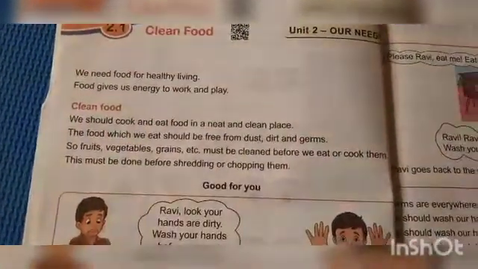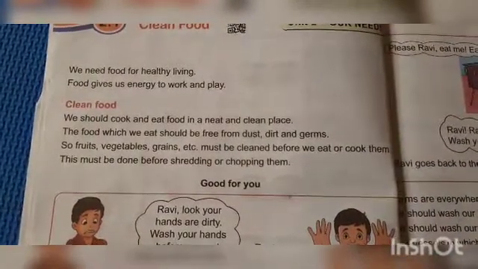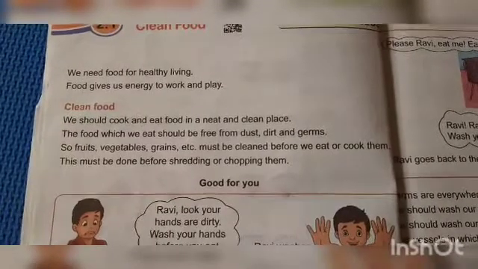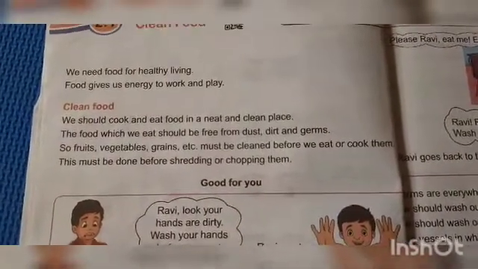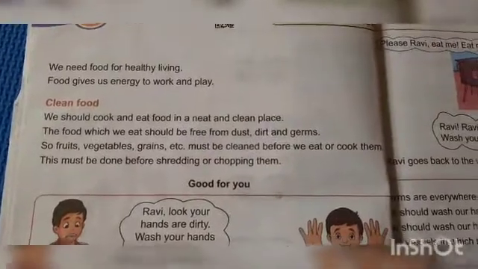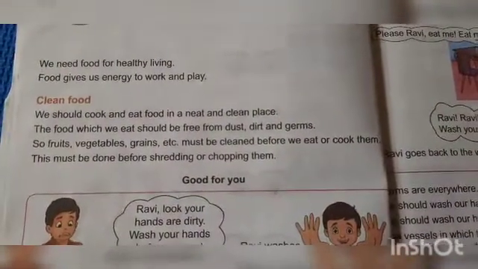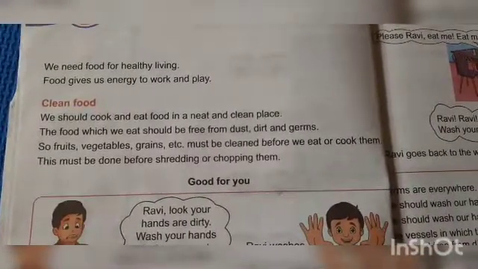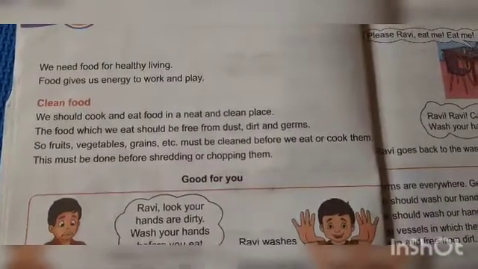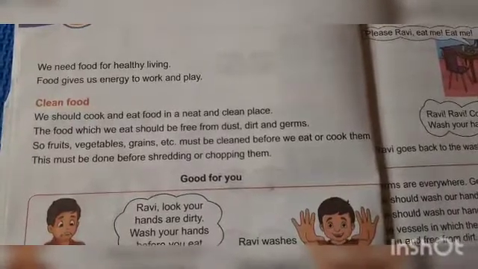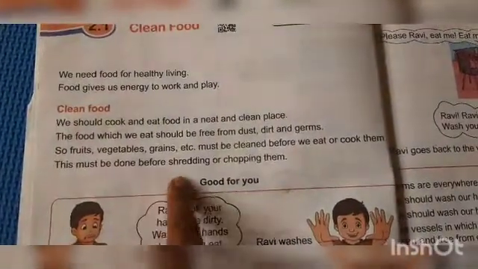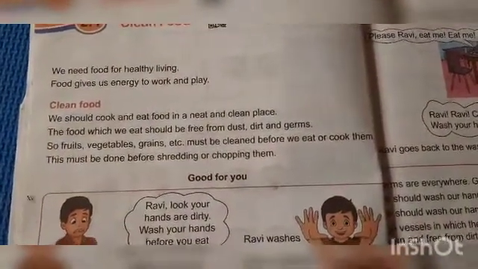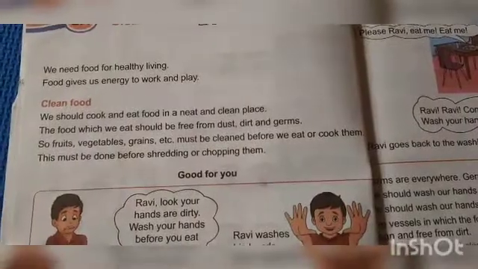So clean food: we should cook and eat food in a neat and clean place. The food which we eat should be free from dust, dirt and germs. Whatever food we eat should be clean. It should be clean means what? It should be free from dust, dirt and germs. So whatever fruits and vegetables you eat, you should clean them before eating or cooking. And this must be done before shredding or chopping them. You should wash fruits and vegetables before shredding or chopping them.